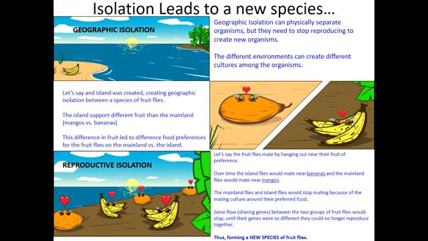Thereby, the gene flow or the sharing of their genes between the two groups of fruit flies is going to stop until their genes are so different that they stop reproducing altogether, which will create a completely new species of flies, the flies that were found on the island.